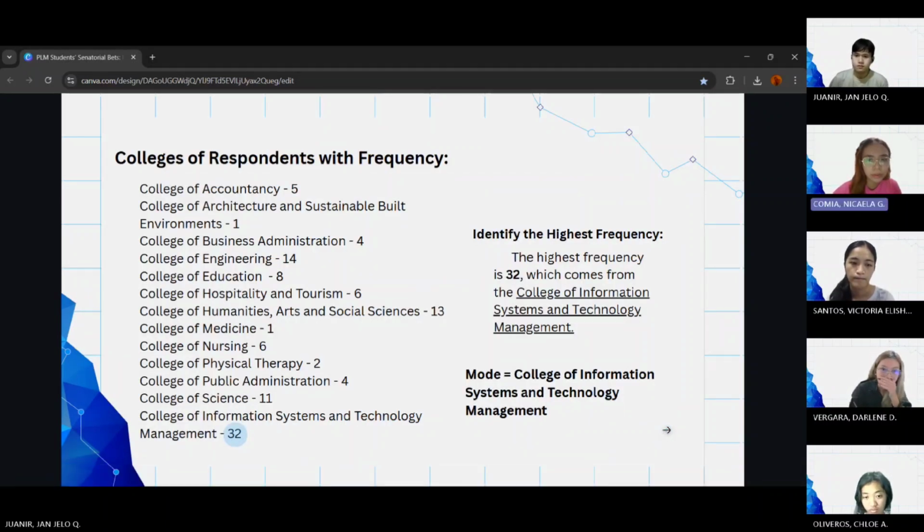So the data shows that the College of Information Systems and Technology Management has the highest frequency of respondents, making it our mode. Other colleges like College of Liberal Arts and Social Sciences also have a significant number of respondents at 30, while some colleges like College of Medicine have only one. So essentially, this slide highlights which academic departments have the most participants in the study, which is 32 respondents.